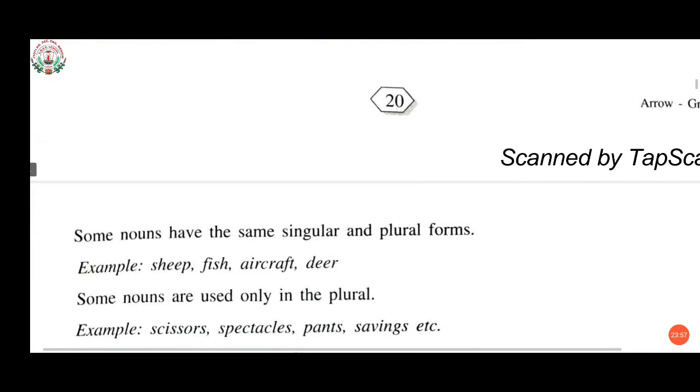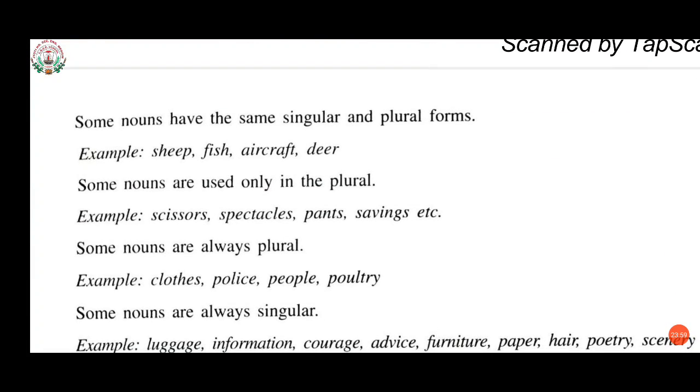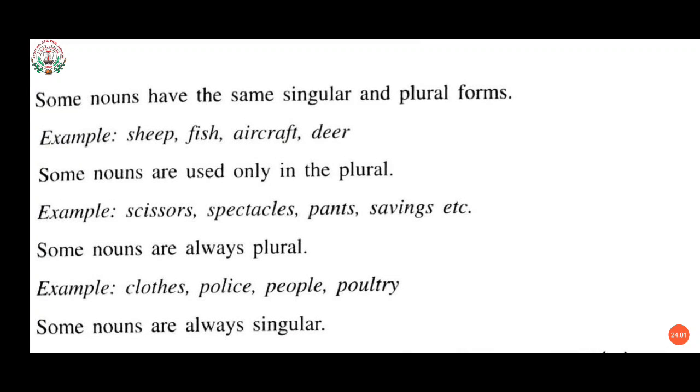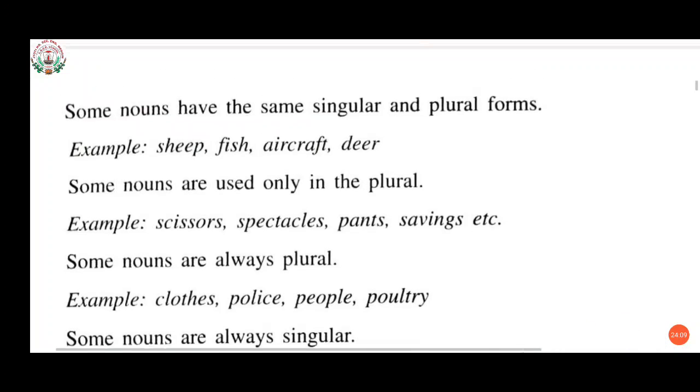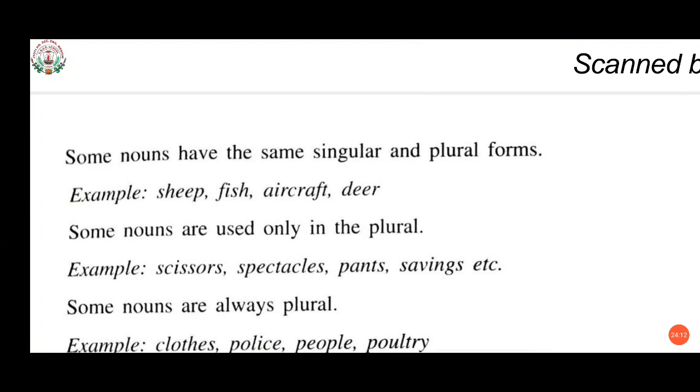Students, now see the next one. We have already gone through this in our activity sheet. See what is given here. First one, some nouns have the same singular and plural forms.